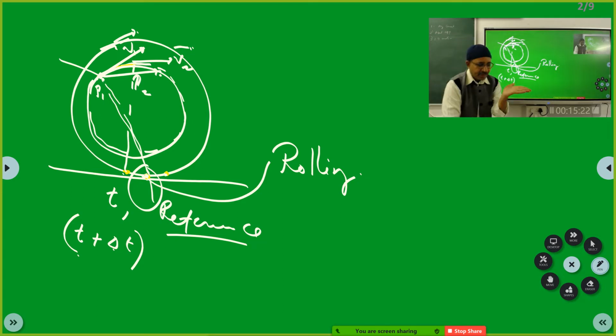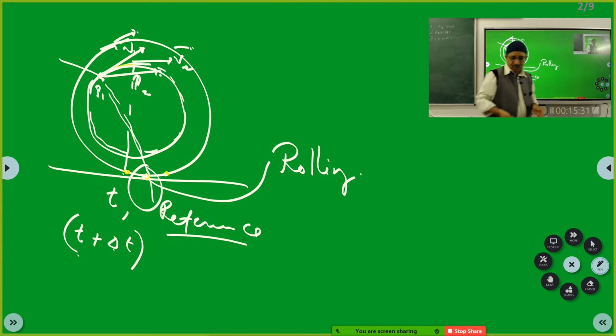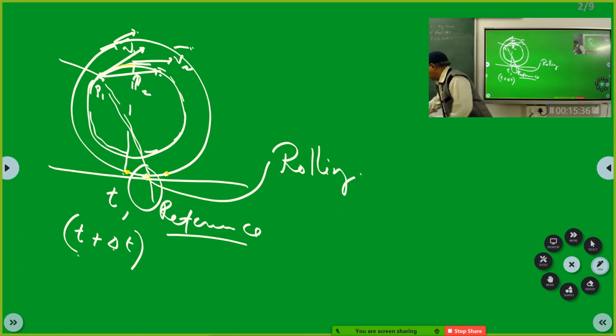See, it is rolling. If I take this spherical ball, all of you can see this spherical ball? If I leave my hand, it is rolling. We call this rolling.